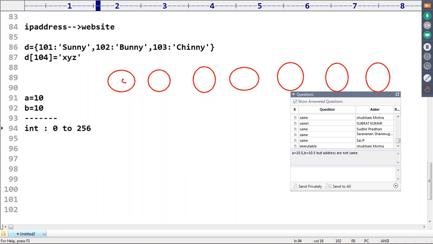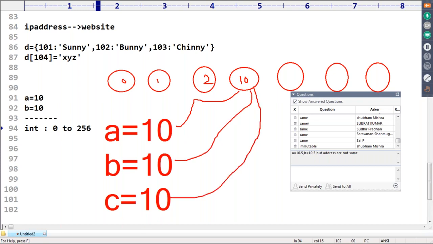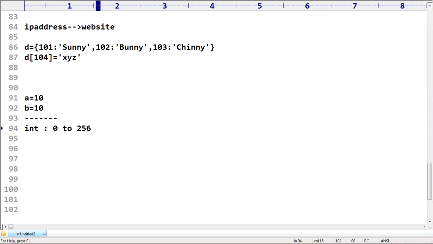Now, sir, this is a 0 object, 1 object, 2 object, like that, 10 object, right? If you say A is equal to 10, B is equal to 10, C is equal to 10, in all these cases it is always pointing to the same 10 object, because here the range is bounded like this.